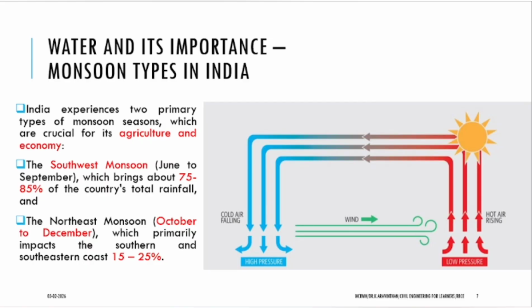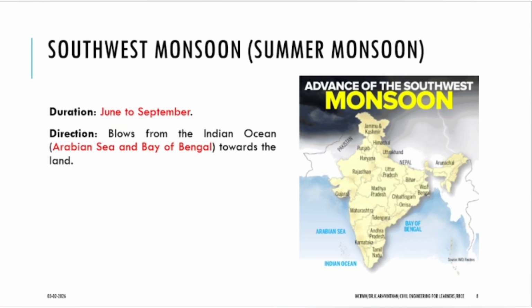This is the other part. Nearly 15 to 25% of rainfall will come during October, November, December. This is nearing the winter part, so this is a small amount of rainfall, not large when you compare with the southwest.